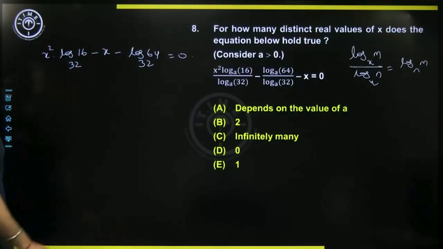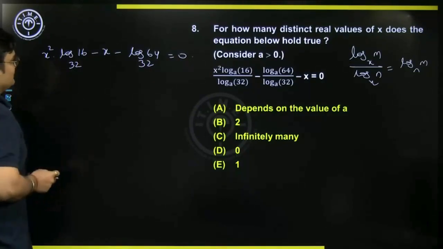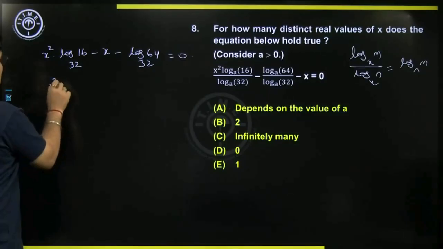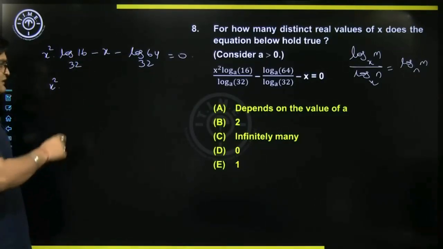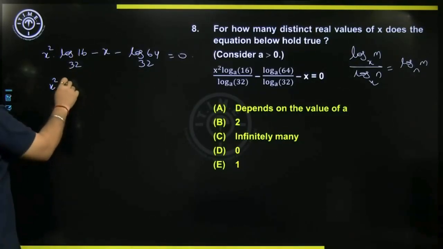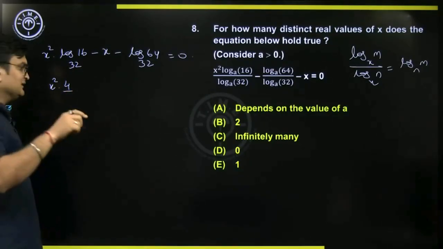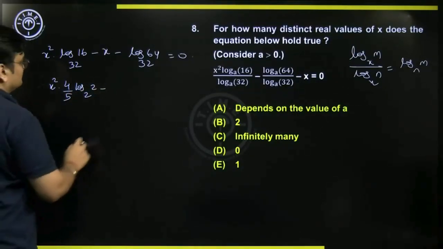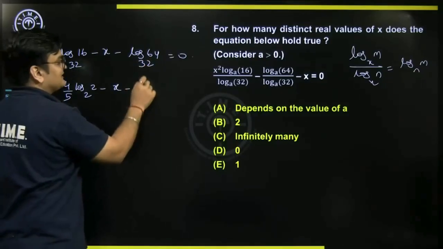Now, in this case, observe what is this value, log 16 to base 32. 16 is 2 power 4 and 32 is 2 power 5. So 2 power 4 will come before the logarithm, 2 power 5 will come before the logarithm in the denominator, log 2 to base 2. Similarly 64 is 2 power 6 and 32 is 2 power 5.